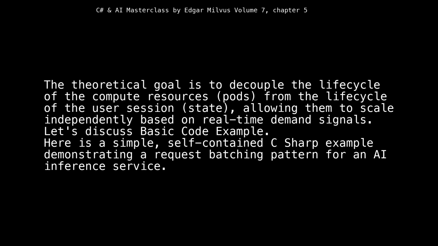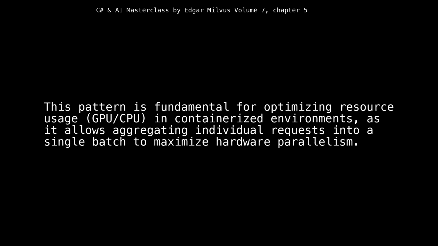Let's discuss a basic code example. Here is a simple, self-contained C# example demonstrating a request batching pattern for an AI inference service. This pattern is fundamental for optimizing resource usage, GPU/CPU, in containerized environments, as it allows aggregating individual requests into a single batch to maximize hardware parallelism.